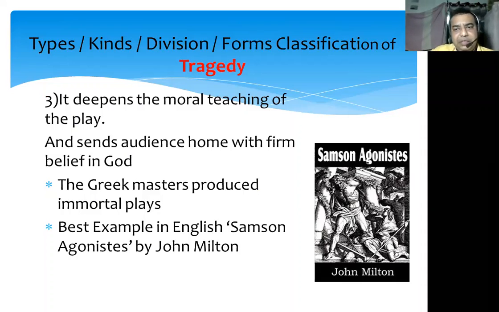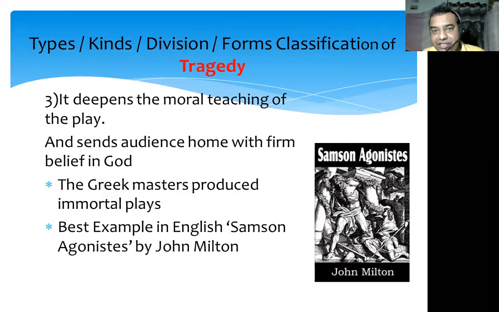And we can say that by using various classical rules, Greek masters have produced immortal plays. And in England also, many nice plays were written using this particular form of tragedy. The best example is Samson Agonistes by John Milton. So I can say that these are the two types of tragedy according to form or structure.